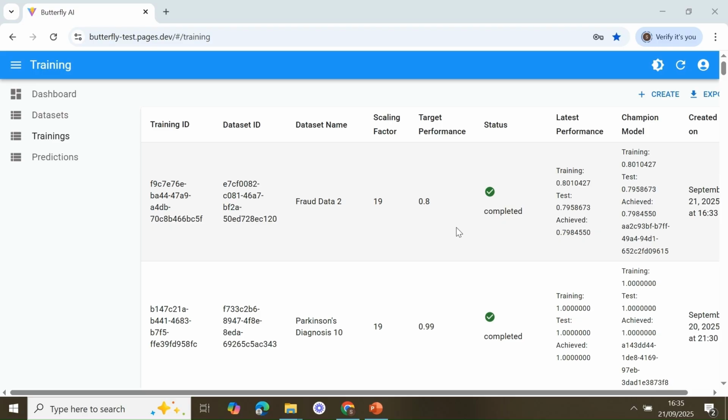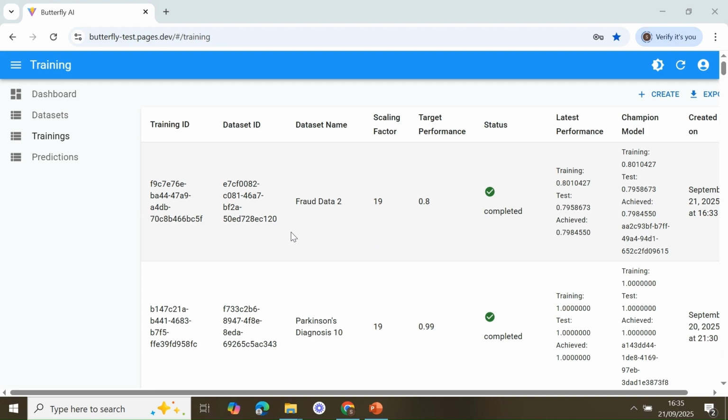You can see the first attempt of training was successful. Here, the test data is an unseen, unlabeled data created from your original training data. And test performance and training performance, you can see how close they are. That means very little overfitting. And achieved performance is the average of training and test. And you can see we have created a new champion model, and this is the log for that champion model.